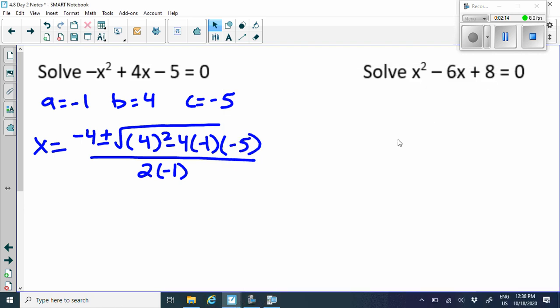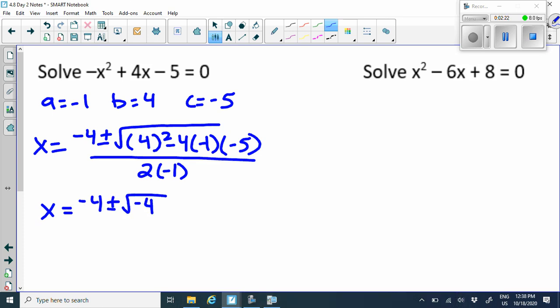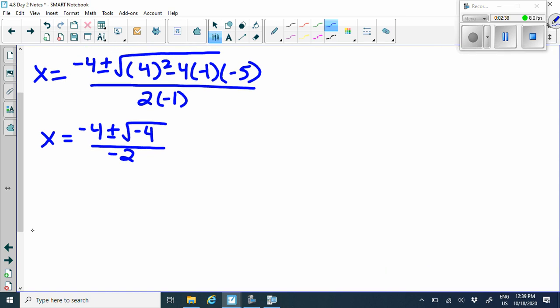Okay, so we got -4 underneath that square root. Let's remember that. So I get x equals -4 plus or minus square root of -4 over -2. Now, the reason we don't use the square root in the calculator is because that would give us either an error, okay, because this is a negative underneath the square root sign, or it's going to give us a decimal, which we don't want. Okay, now let's look at this. We have -4. Remember, when we take the square root of a negative, what happens here? Yes, we're going to have imaginary solutions, okay?